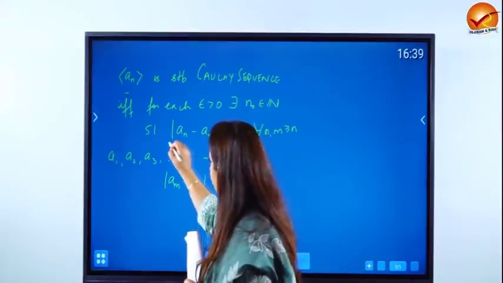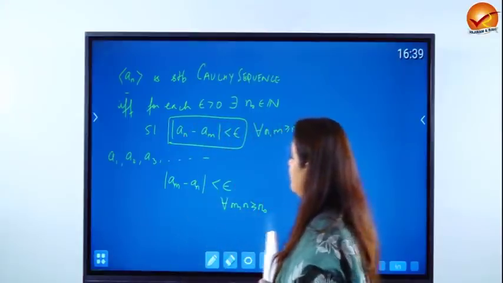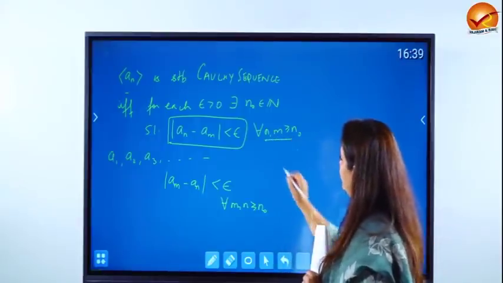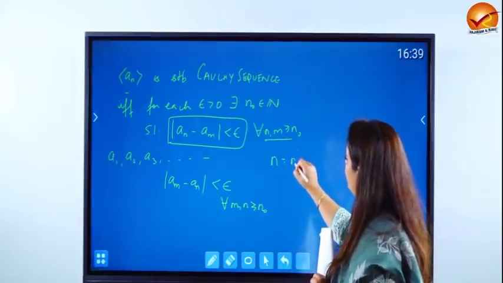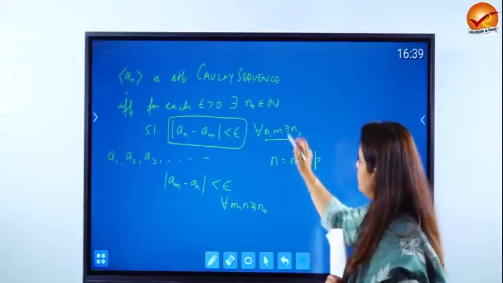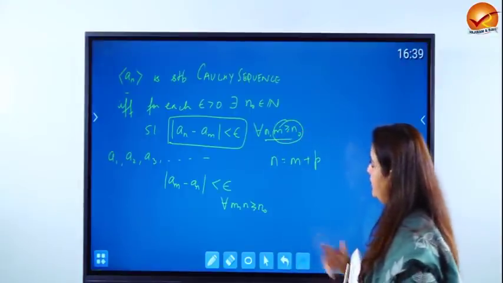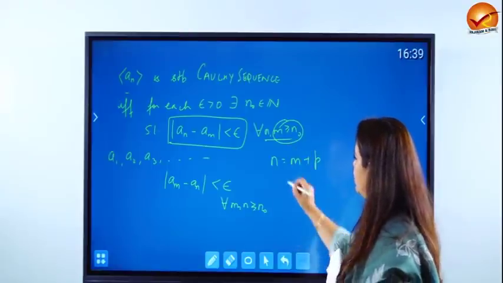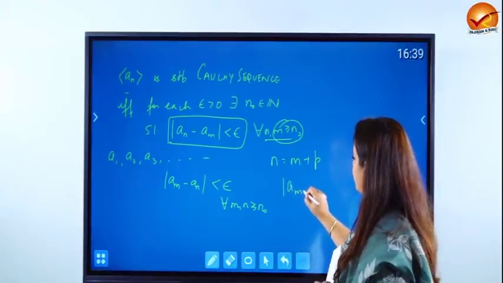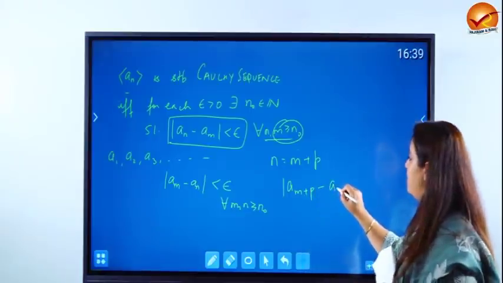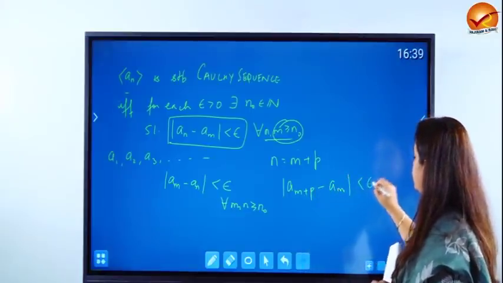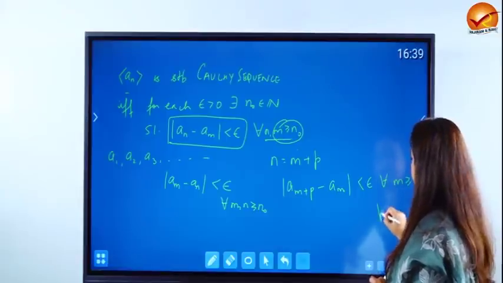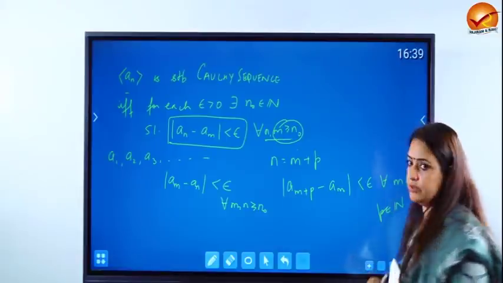Now, there are several ways in which this can be interpreted, because n and m have to be greater than or equal to n naught. You can also put n equal to m plus p, because if m is bigger than n naught, then m plus p is also bigger than n naught. So sometimes you find this definition as am plus p minus am being less than epsilon for all m greater than or equal to n naught and p being a natural number.